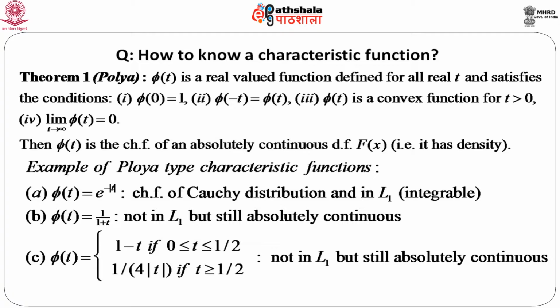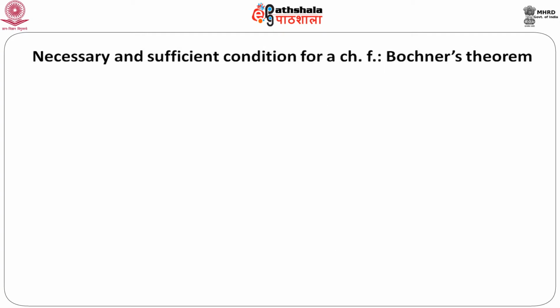That means, given a function, maybe real valued, maybe complex valued, which I denote by phi t, can we propose a couple of conditions which are necessary as well as sufficient? That means this should be a characteristic function if it satisfies these conditions. To this end, we have a very famous theorem that is called Bochner's theorem. This theorem actually provides a necessary and sufficient condition for a characteristic function.